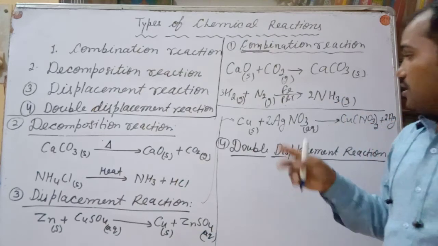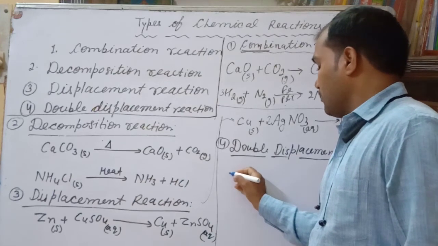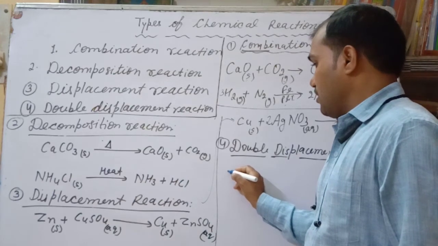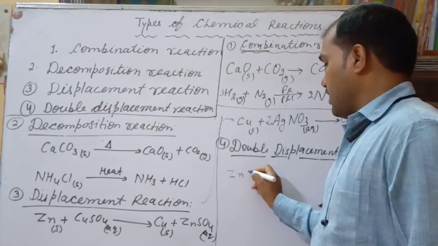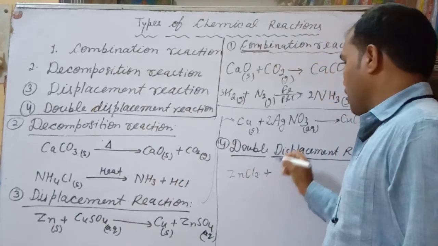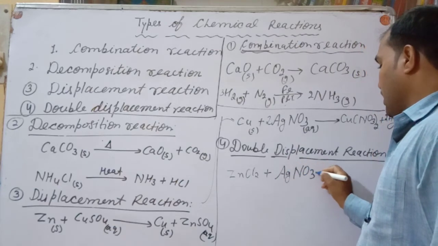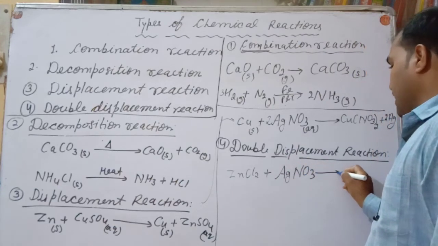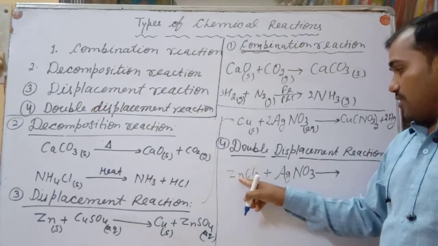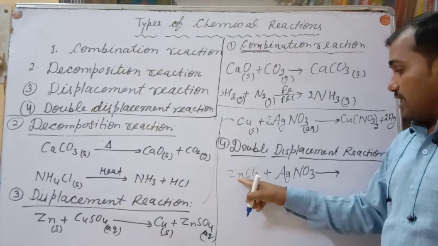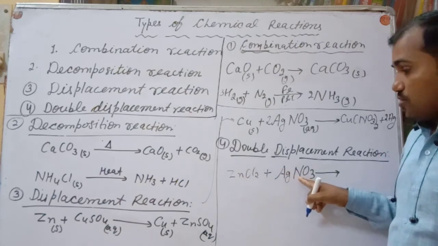For example, suppose you have ZnCl2 plus AgNO3. So what will happen, my dear? Zinc is more reactive, so it will replace the Ag from its nitrate solution.